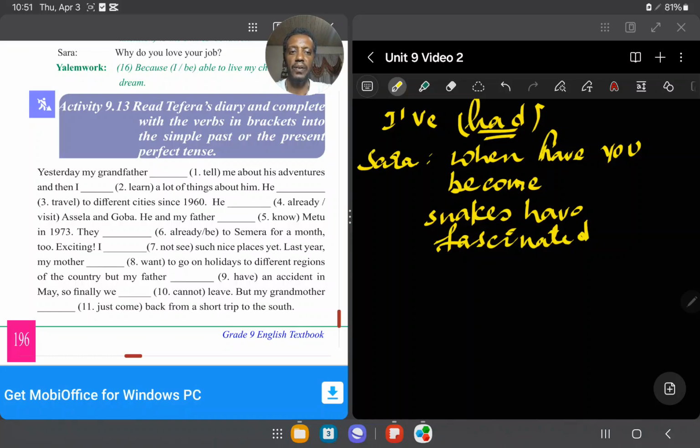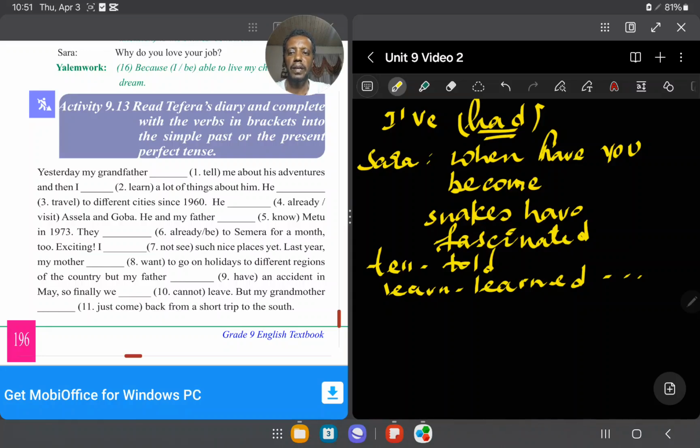Yesterday, my grandfather. Yesterday is a past indicator. Yes, past indicator. Yesterday, last month, last week. If there is one, what do we use? We said the past tense. So yesterday my grandfather told me about his adventures, and then I learned a lot of things about him. So both are past: told and learned. Great. This is the simple past form.